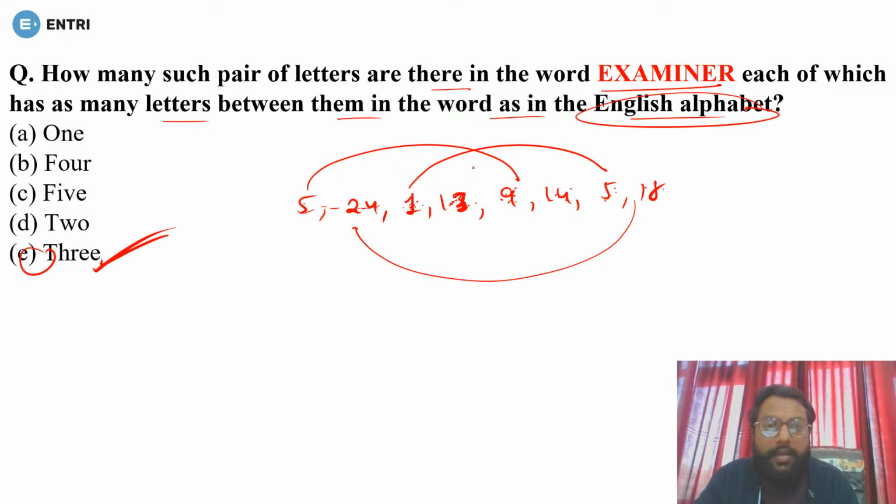6, 7, 8, 9. 1, 2, 3, 4, 5. 19, 20, 21, 22, 23, 24. There will be 3 pairs, guys.